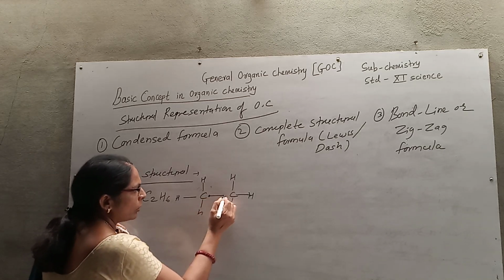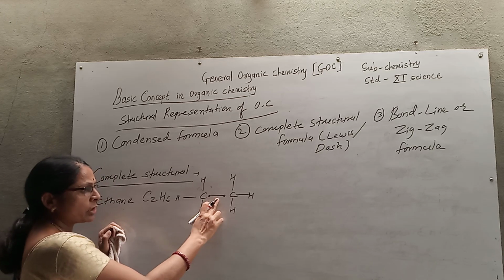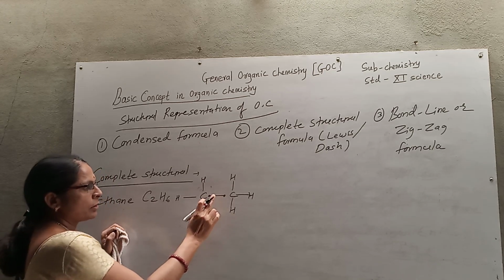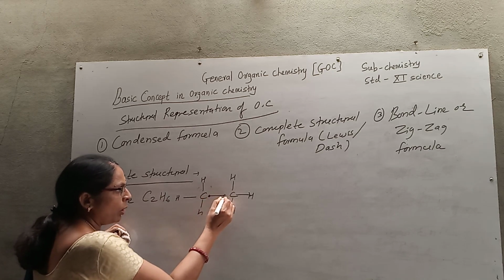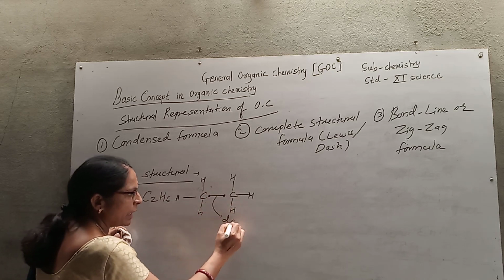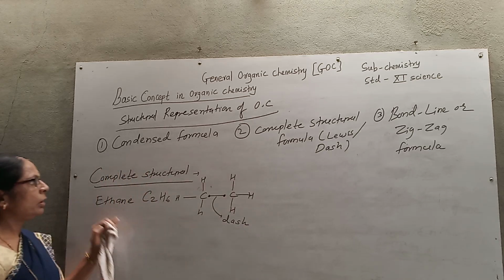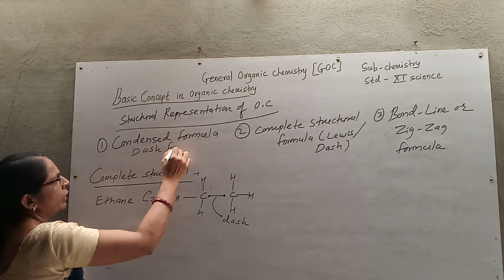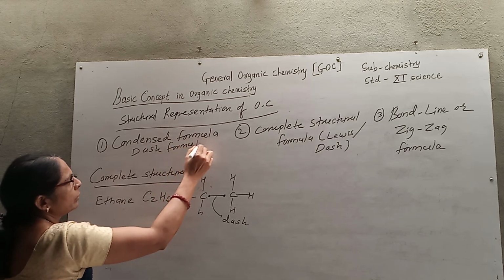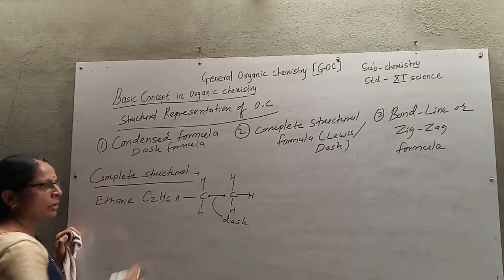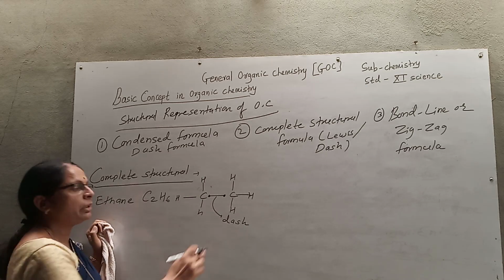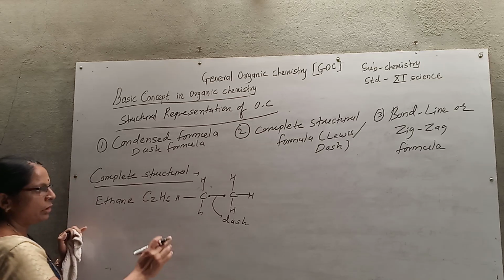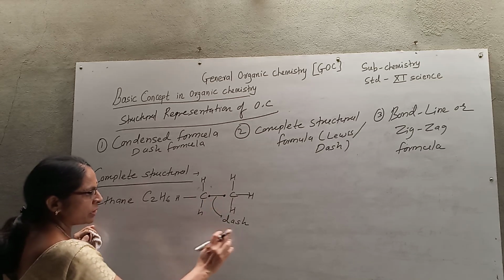What happens in the complete structural formula? We know that each bond is made up of 2 electrons. So these are the bond pair electrons, and each bond is represented in the form of a dash. The complete structural formula is also called a dash formula, where the bond between carbon and carbon, and the bond between carbon and hydrogen, is represented in the form of a dash. So it is also called a dash formula or dash structure. Ethane's dash structure or complete structure looks like this.